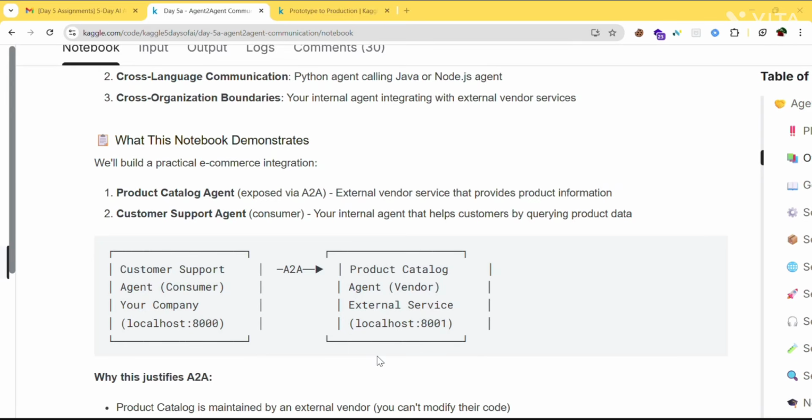So these both are different. They are built with different frameworks. They are built with different languages. They belong to different companies. Although they integrate with each other, they work together because A2A helps them to communicate and collaborate. So this is the importance of A2A.